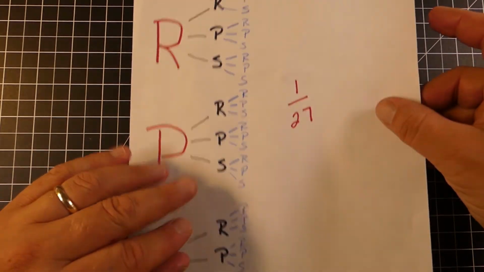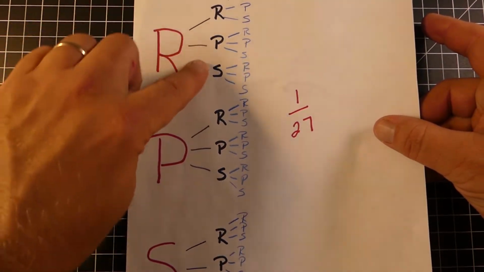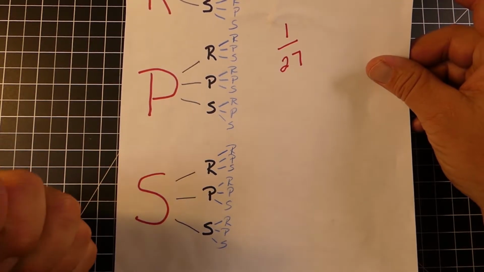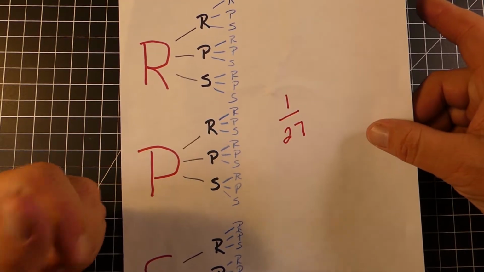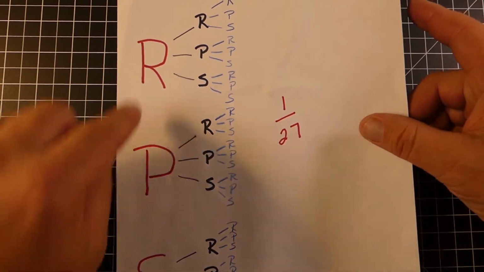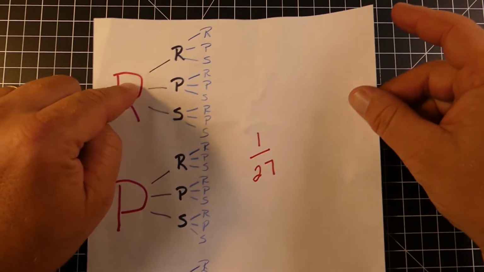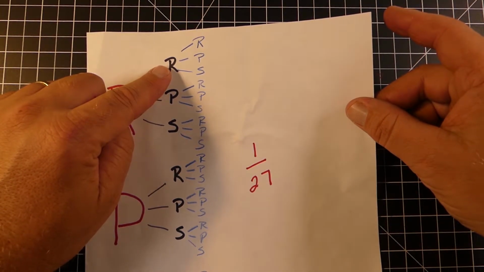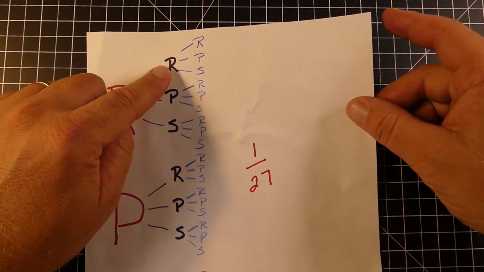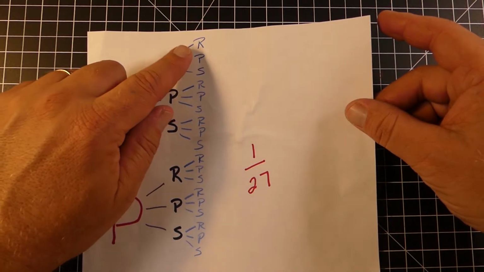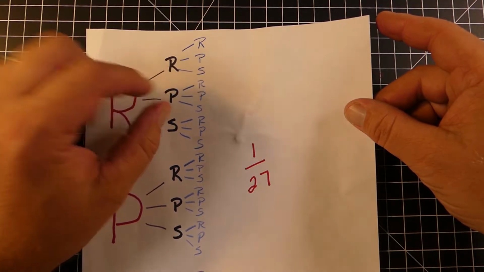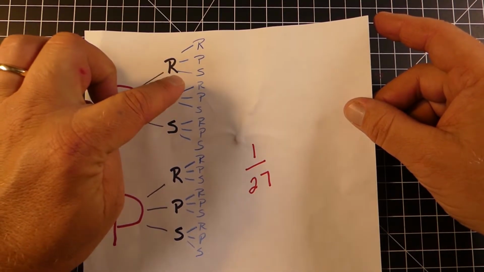As you get to the third time, you're trying to predict the rock, paper, scissor. What you're going to do is, let's say, for example, you got the first one right. Let's say it was rock. And let's say the second one was correct, and it was also rock. When you get to the third pick, again, you've got 3 different options. It's either going to be rock, paper, or scissor. And you can see how we're branching out from this rock. So I have the rock, the paper, and the scissor right there. And I have those in blue. We're going to do this with each of the different ones.